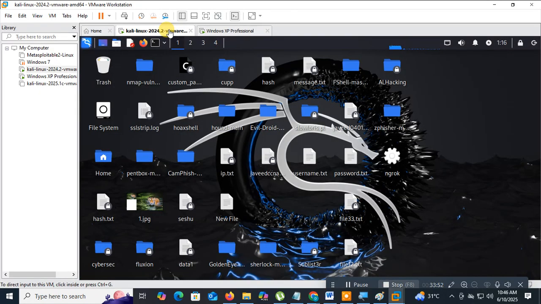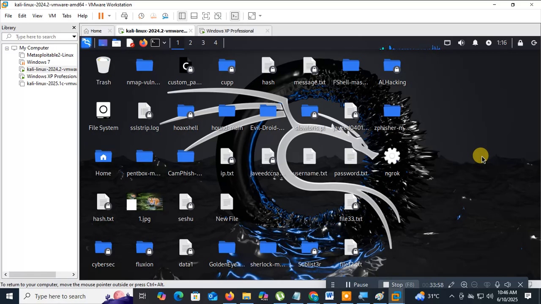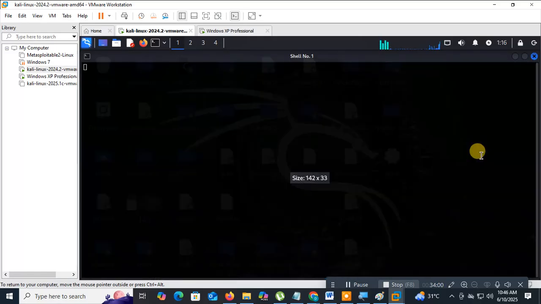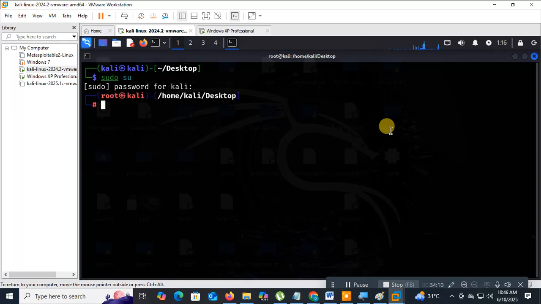192.168.0.193. Here, from right click, I'm going to log in as a terminal. Sudo su. Here, login.